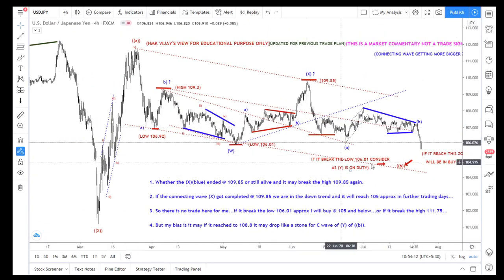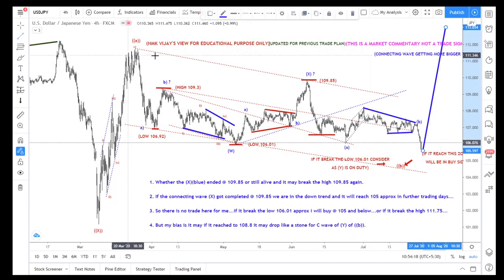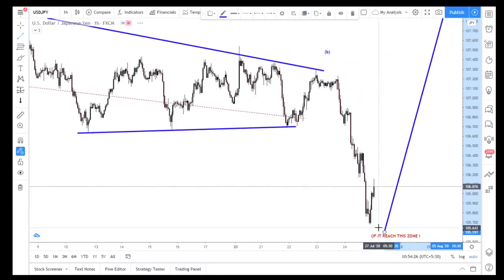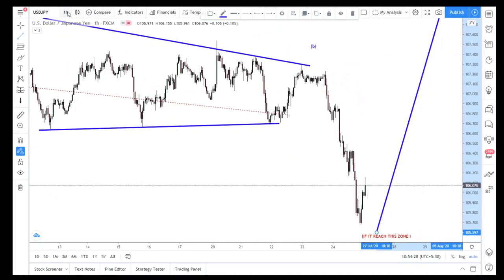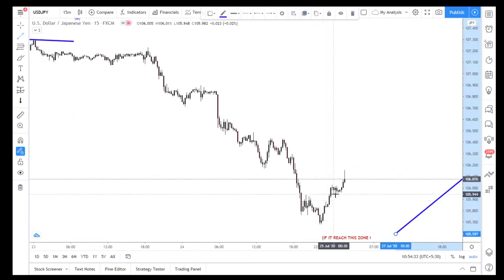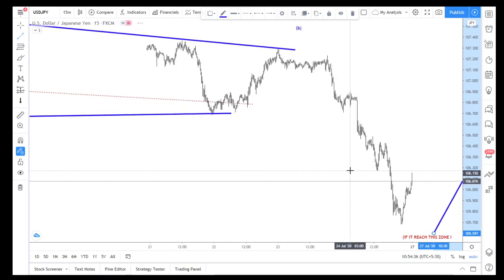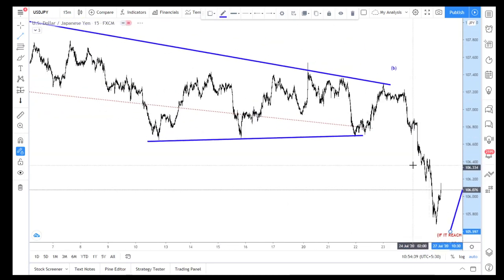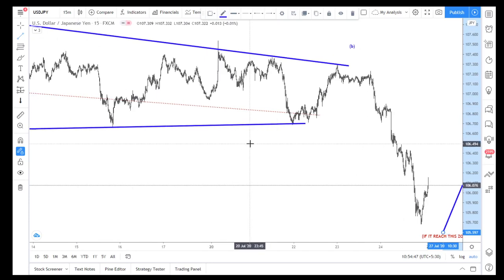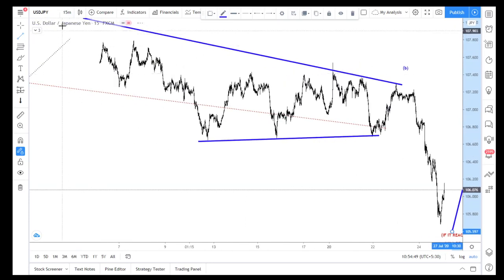So what I'm expecting here, from here to here, is that it has to shoot the previous high. That is also an aggressive move, because late at night it moved, and I didn't see that. So let's see on 15 minutes. Yeah, it's quite good. Let's see how it moves this week. Maybe there can be one more drop, so I have to look for the intermediate waves, 1, 2. That will take time. So we will move on to the next pair.